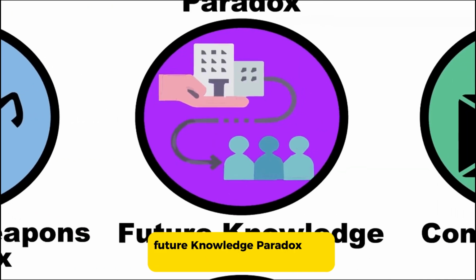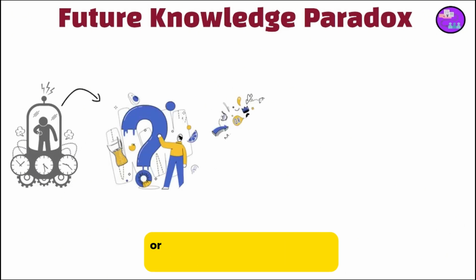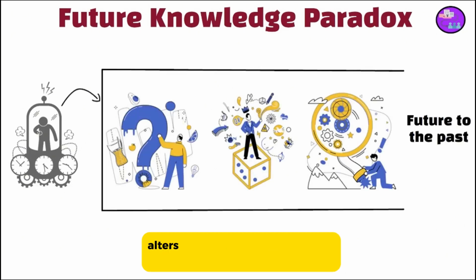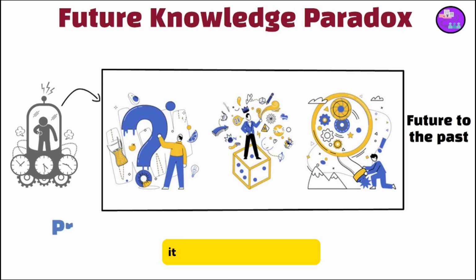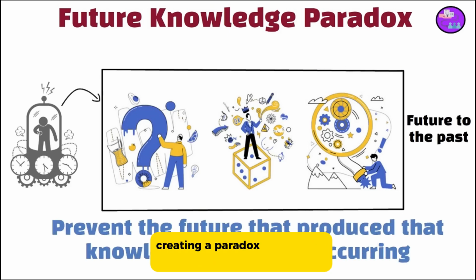Future knowledge paradox. This paradox arises when a time traveler brings advanced knowledge or technology from the future to the past. If this knowledge significantly alters the course of technological development, it could prevent the future that produced that knowledge from ever occurring, creating a paradox.